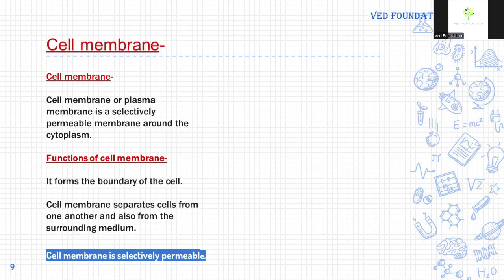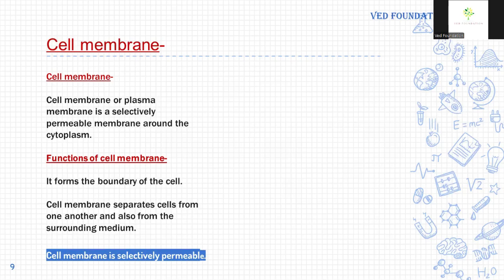It is called selectively permeable because it allows only selective substances to pass through it. Permeable means to allow to pass through it, and selectively permeable means to allow only selected substances to pass through it. So the cell membrane allows only selected substances to pass through it. That's why it is a selectively permeable membrane.